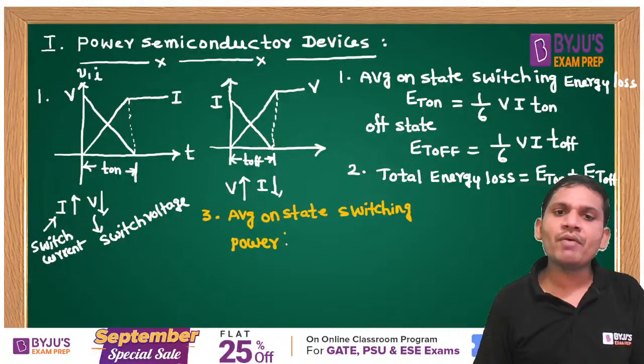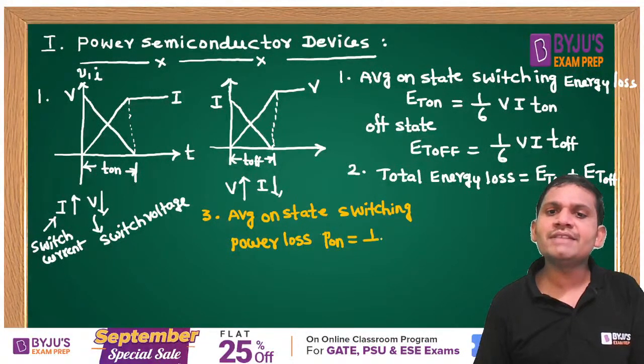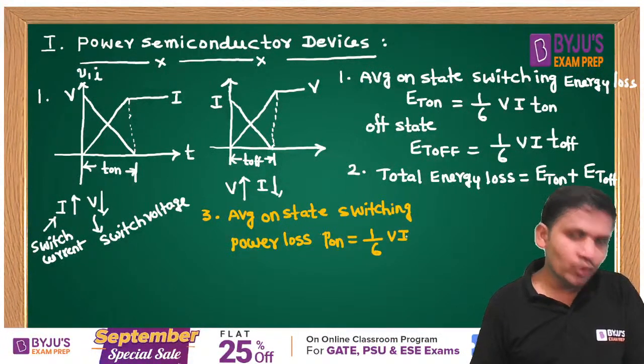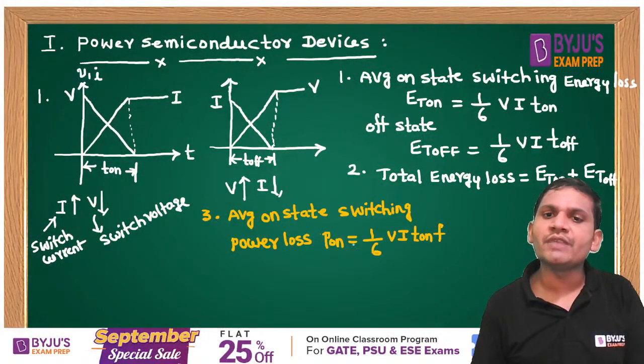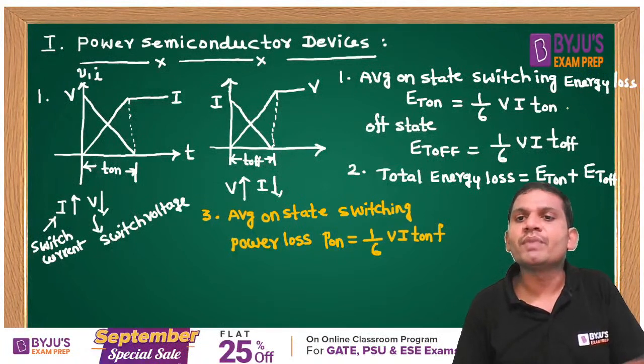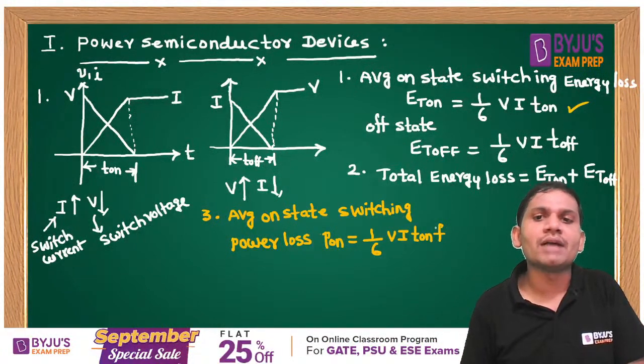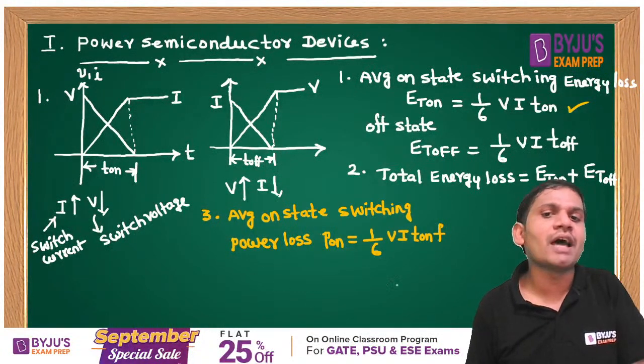The switching power loss, P average or P on, is equal to 1 by 6 V into I into T on into F. See the difference between energy loss and power loss: here we get an extra frequency term.